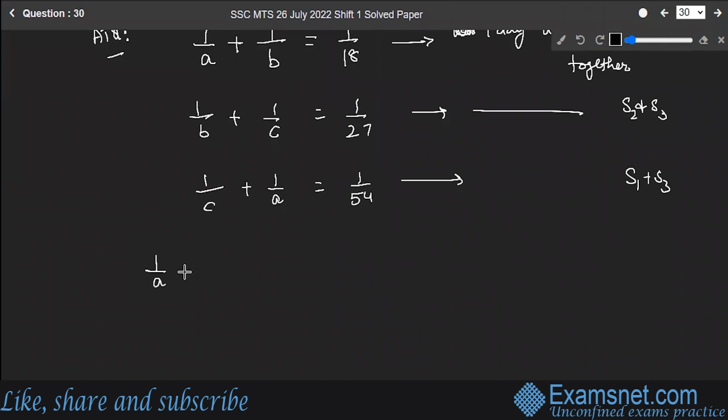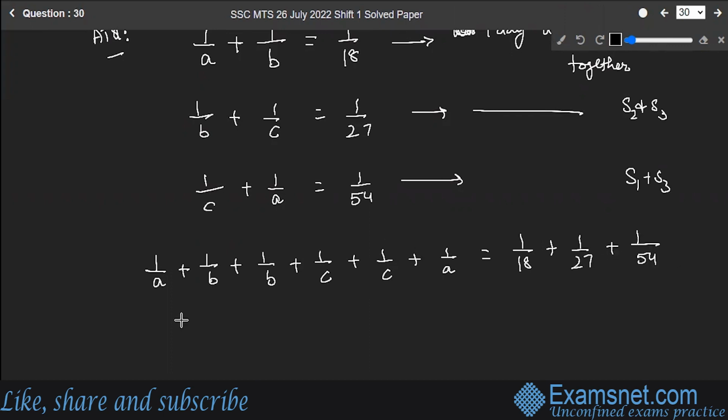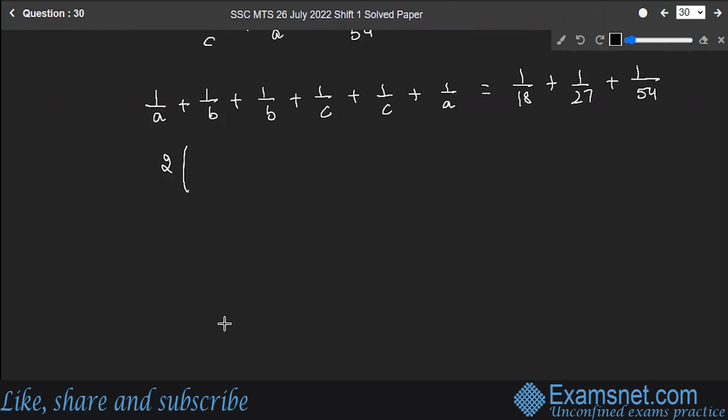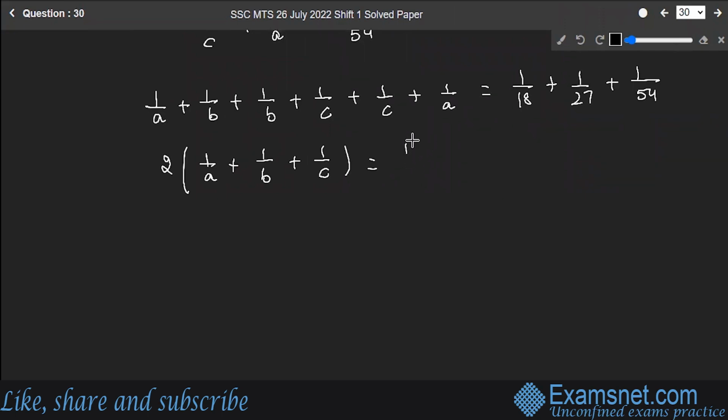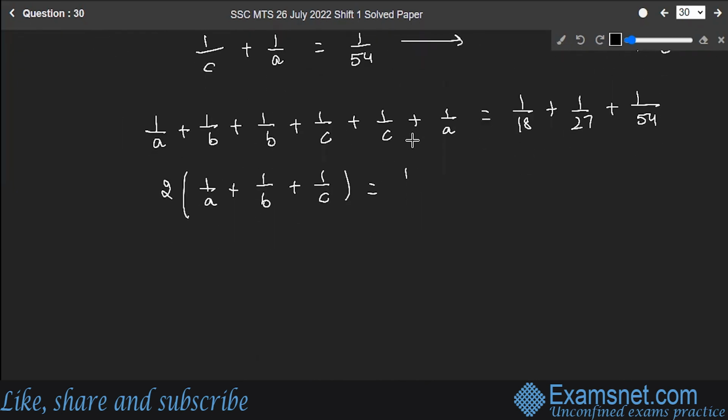So 1 by A plus 1 by B plus 1 by B plus 1 by C plus 1 by C plus 1 by A is equal to 1 by 18 plus 1 by 27 plus 1 by 54. Let's take 2 common from here. So 1 by A plus 1 by B plus 1 by C is equal to half of 1 by 18 plus 1 by 27 plus 1 by 54.